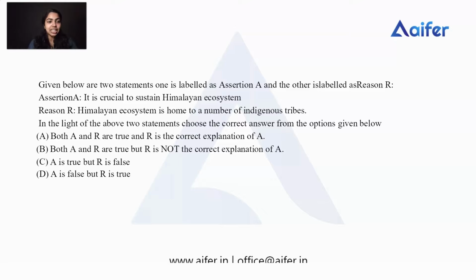The assertion is: it is crucial to sustain the Himalayan ecosystem. It is a true, correct statement. Let's check why it is crucial. The Himalayan ecosystem is vital to the ecological security of the Indian landmass, providing forest cover and feeding rivers that are the sources of our drinking water, irrigation and hydropower. The main sources of our rivers are from the Himalayan ecosystem. So that's why it is very crucial to sustain the Himalayan ecosystem.